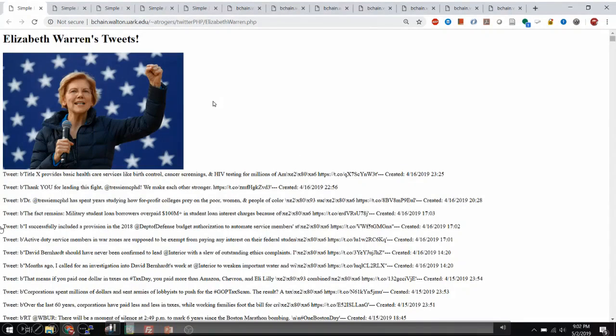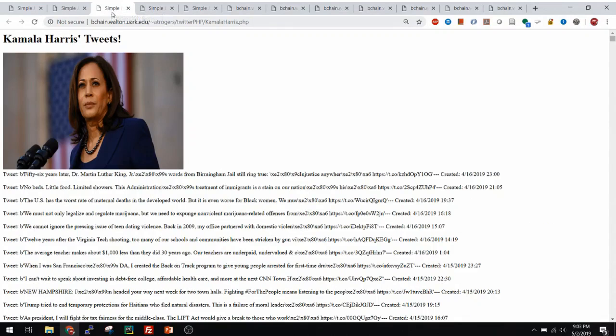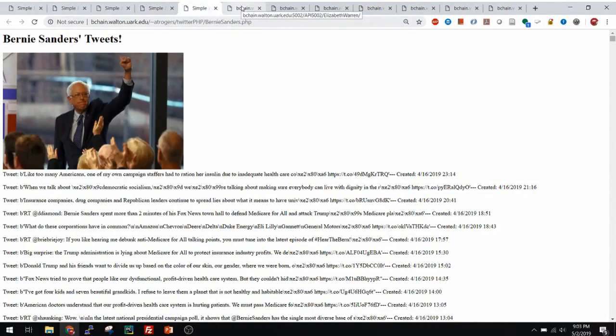So this is the static API. This is all of Elizabeth Warren's tweets. These tweets are updated every Sunday night. As you can see, there's a picture of her with all of her tweets. And this is Pete Buttigieg and his tweets. And here is Kamala Harris's tweets. Here is Beto O'Rourke's tweets. And finally, here's Bernie Sanders' tweets.